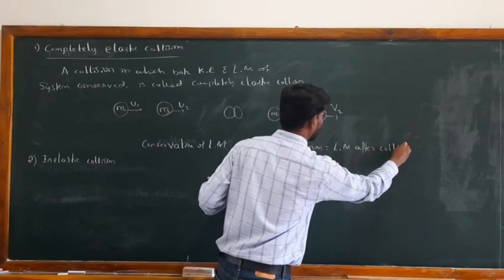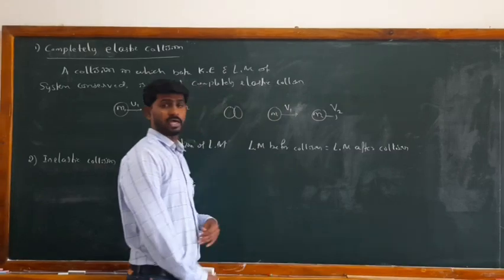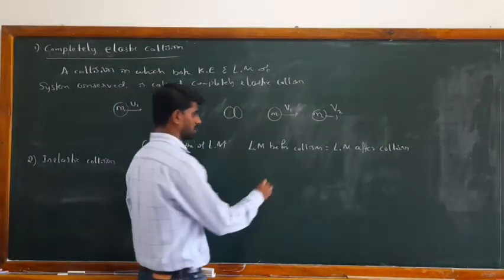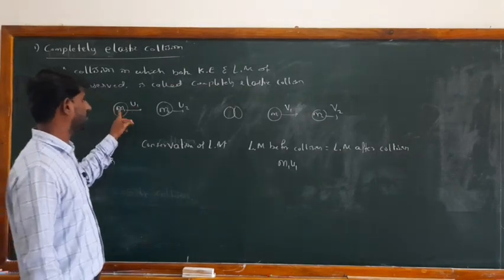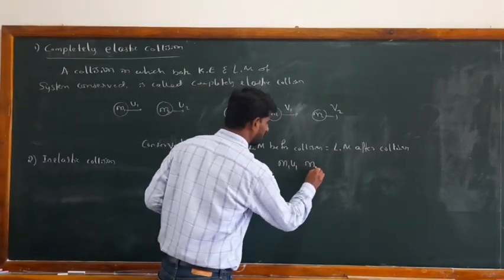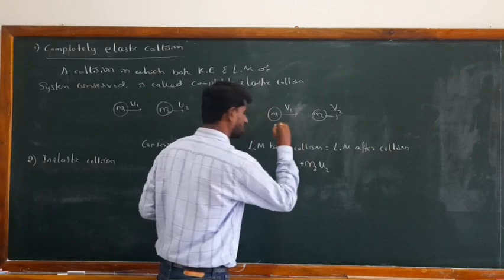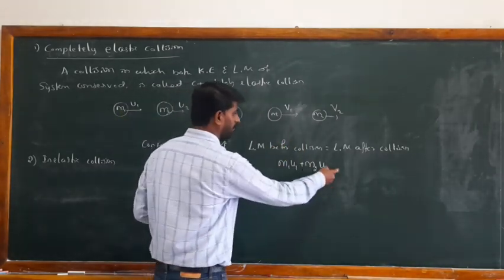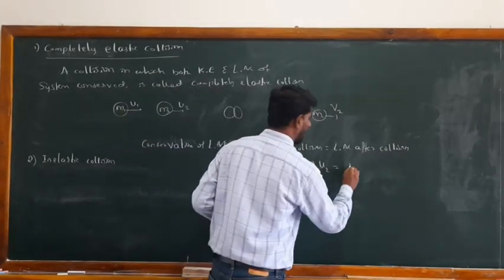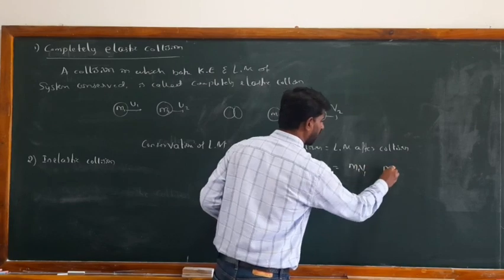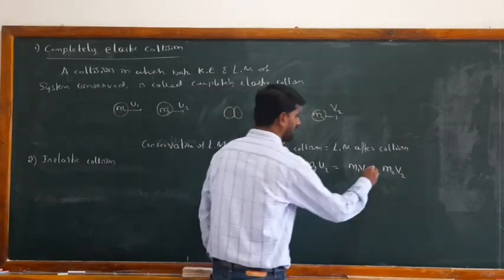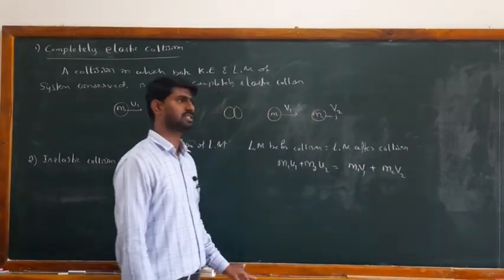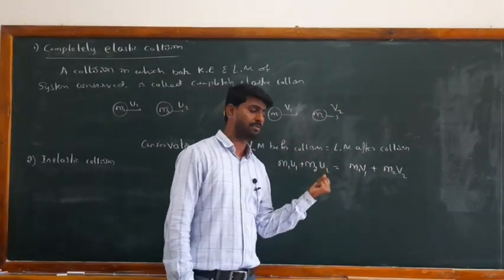How do we calculate the linear momentum before collision? The linear momentum of the first body, which is moving with initial velocity u1 and mass m1, is m1 u1, and the linear momentum of the second body is m2 u2. The sum of these two is the linear momentum of the system before collision. And m1 v1 and m2 v2 are the linear momenta of the particles after the collision. If you add these two, you get the linear momentum of the system after the collision.